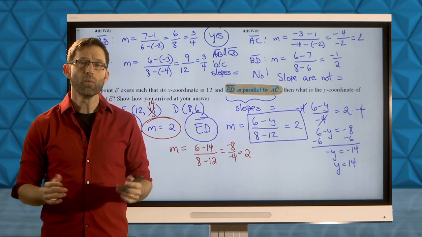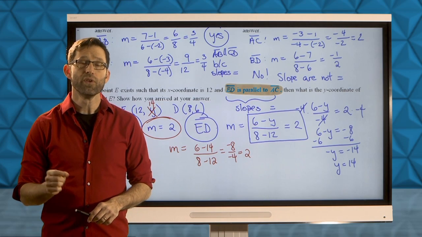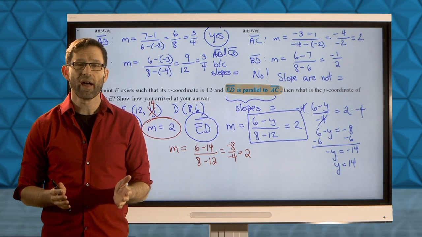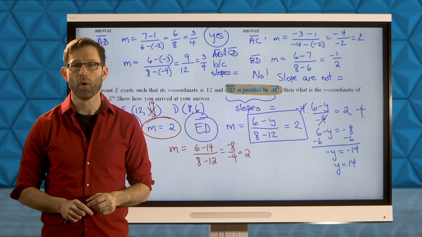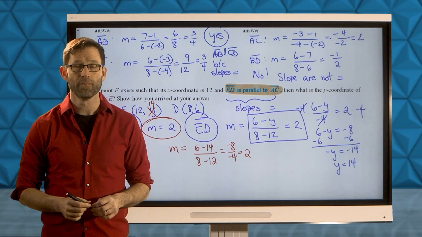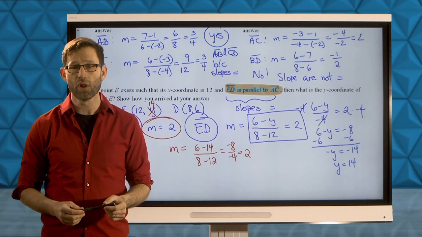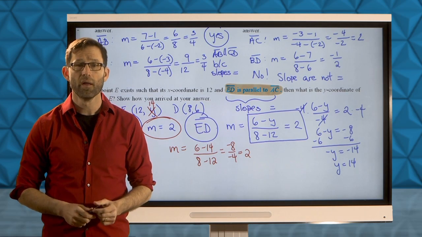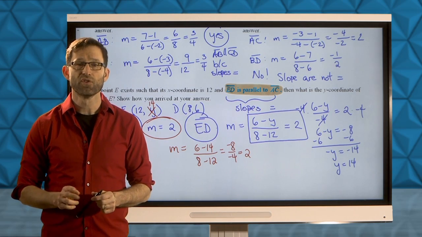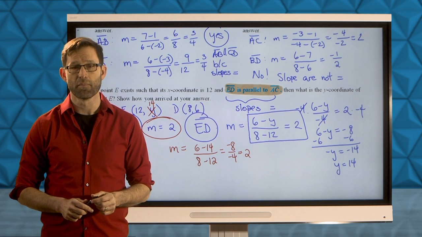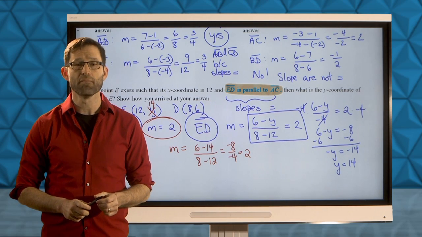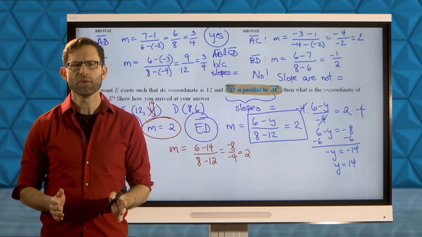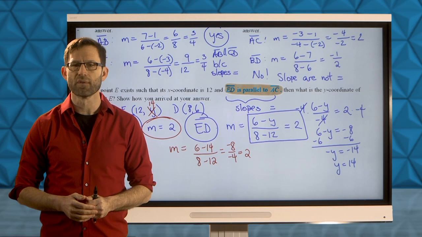All right. So what did we really learn today? Well, we reviewed how to calculate slope and its graphical meaning as rise over run. We saw the classic slope formula y2 minus y1 divided by x2 minus x1. And then we saw how slope combines with parallelism, i.e. if two lines are parallel, their slopes must be equal, and if two slopes are equal, then the lines must be parallel. We're going to be using that and many other coordinate geometry tools as we move along in this unit. Make sure that you really work hard again to master the slope formula,